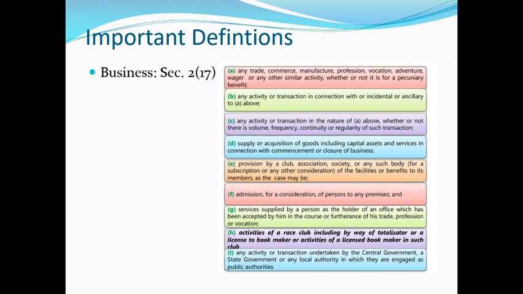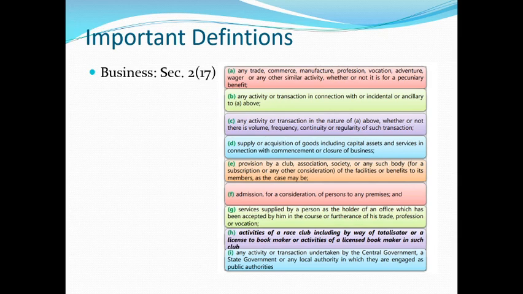Next is admission for a consideration of persons to any premises. You charge entrance fee or admission fee in any entity or in any place, then it is to be considered as a business. Services supplied by a person as a holder of an office which has been accepted by him in the course or furtherance of his trade, profession or vocation.